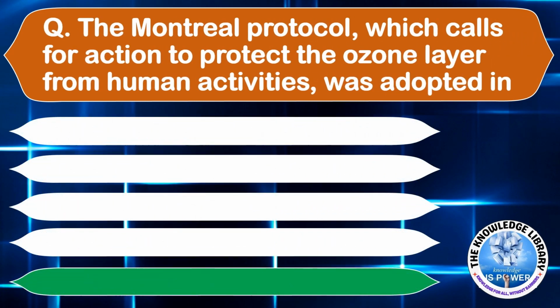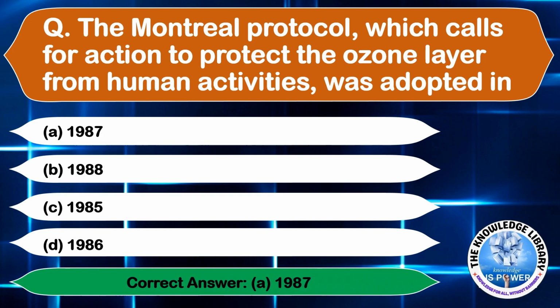The Montreal Protocol, which calls for action to protect the ozone layer from human activities, was adopted in the year option A, 1987, option B, 1988, option C, 1985, and option D, 1986. The correct answer is option A, 1987. Moving on to the next question.